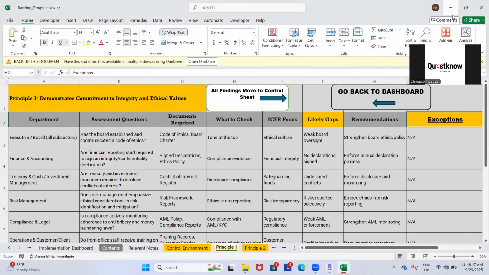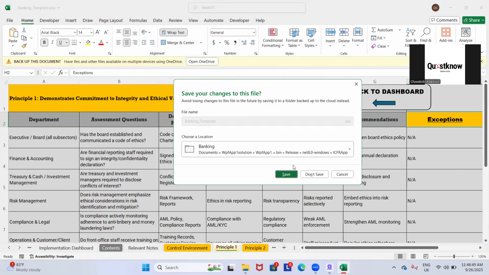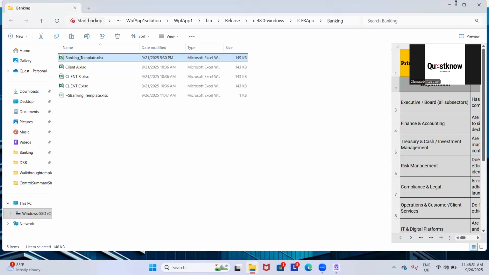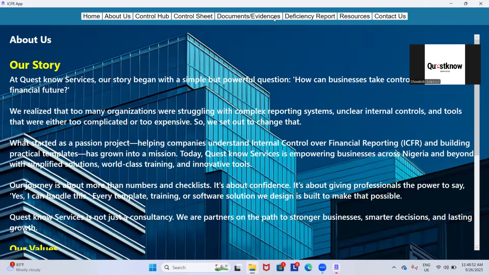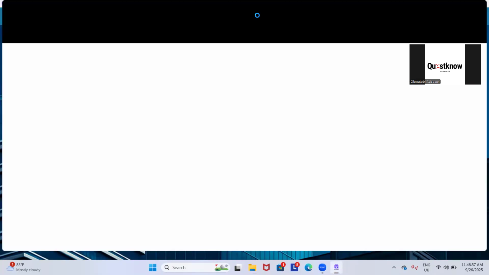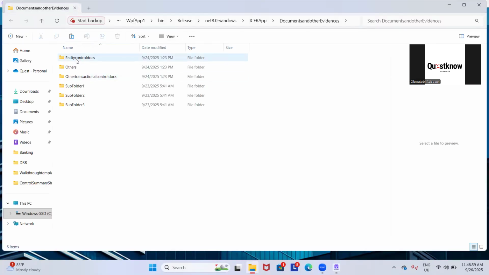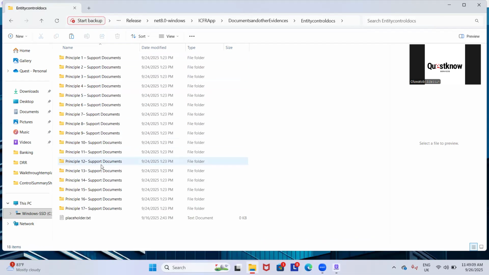Then let's look at other materials in this template. Let's look at other material from the app point of view. We come here. This is where you keep your evidences. Yes, because there's a lot of document being required when we talk of entity level. A lot of document from here. You have the entity level, the way it is. This is how you do your supporting document one after the other. Make it to align at the same time.